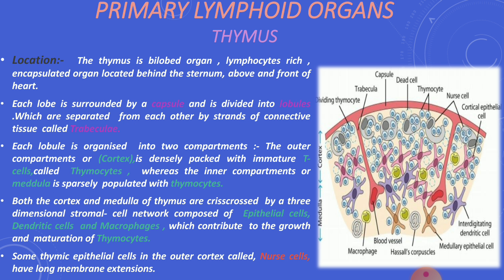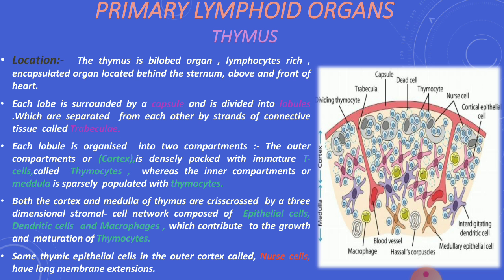The thymus is a bilobed encapsulated organ located behind the sternum, above and in front of the heart. Each lobe of the thymus is surrounded by a capsule and is divided into lobules which are separated from each other by strands of connective tissue called trabeculae. Each lobule is organized into two compartments. The outer compartment, called the cortex, is densely packed with immature T cells called thymocytes, whereas the inner compartment or medulla is sparsely populated with thymocytes.